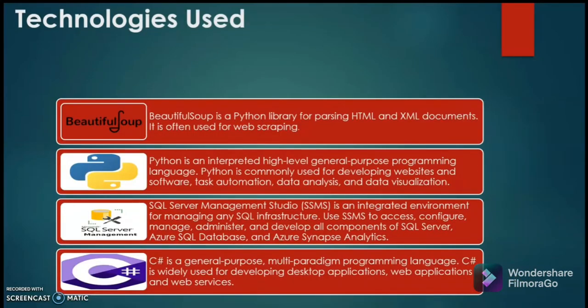Thank you, Riya. So now we'll see the technologies that we have used in this assignment. Firstly, we have used Beautiful Soup, which is a Python library for parsing HTML and XML documents. It is often used for web scraping. Secondly, we used Python, which is an interpreted high-level, general purpose programming language. Python is commonly used for developing websites and softwares, task automation, data analysis, and data visualization.